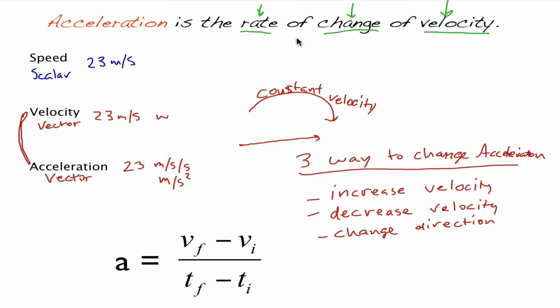If we look at our definition, we can figure out what our equation is for acceleration. Our equation is a, for acceleration, is equal to our change. Remember, the delta means change in something. So the change in velocity over the change in time. So the rate of change of velocity. How much did velocity change over time? This is our equation that we're going to use to solve some of the problems. You may want to write those in your notes. You may also want to have the 3 ways that we can accelerate.